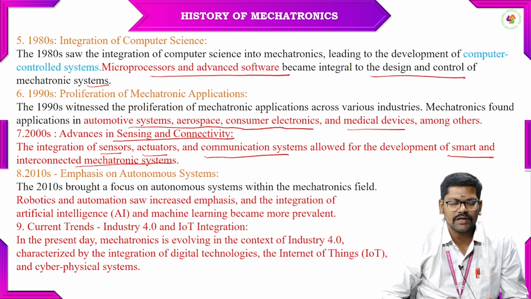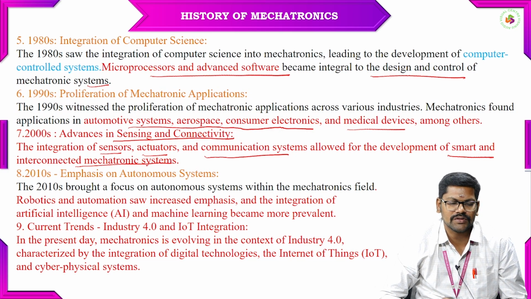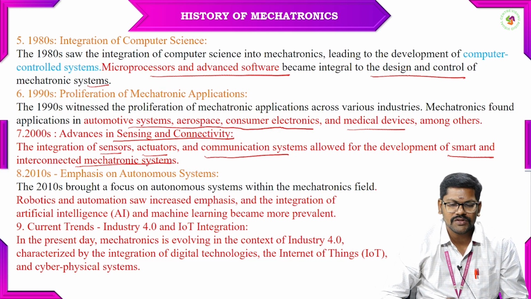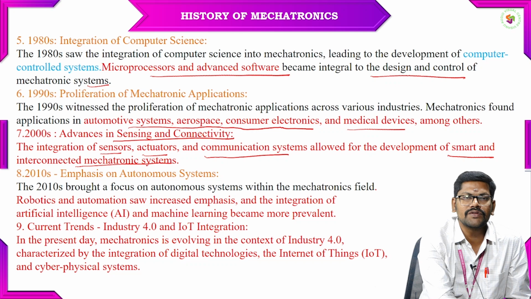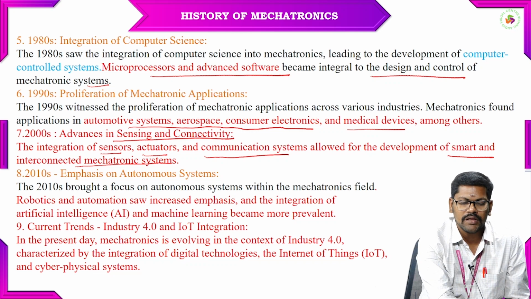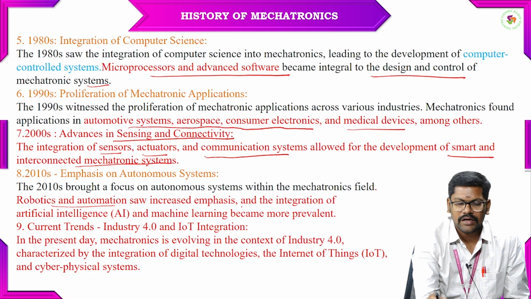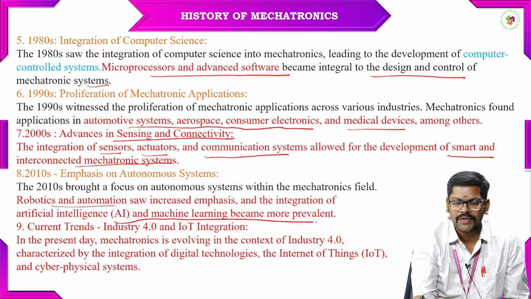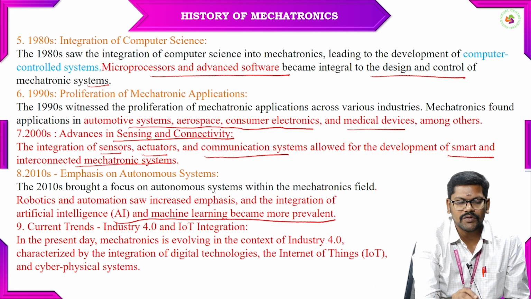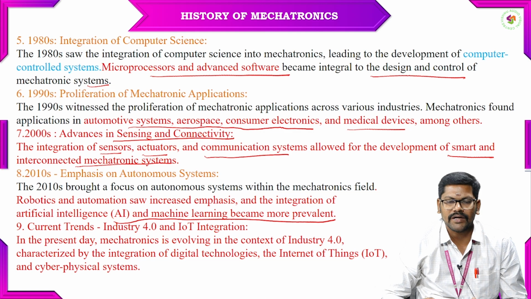Next, after 10 years, in 2010, we started using autonomous systems. These autonomous systems are in the field of robotics, which we had already framed, and are used in industry for robotics and automation. There was increased emphasis on the integration of AI, artificial intelligence and machine learning, which became more prevalent. So after 2010 itself, we started using AI and machine learning in the field of mechatronics.